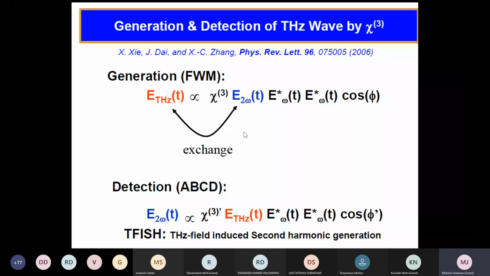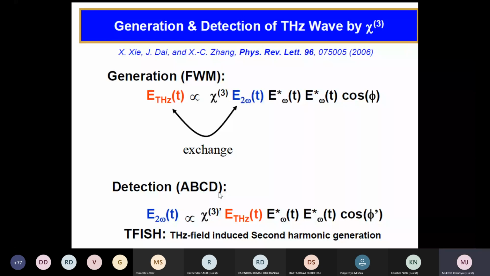Okay, and the opposite of this one you use for detection, that we call ABCD. ABCD is nothing but air breakdown coherent detection. The same we apply for detection also.